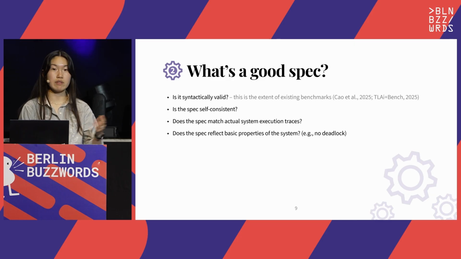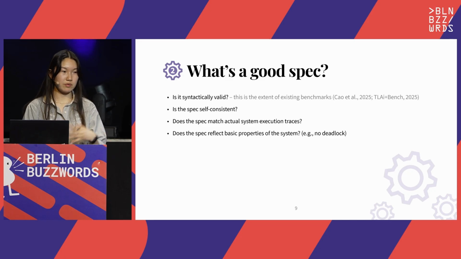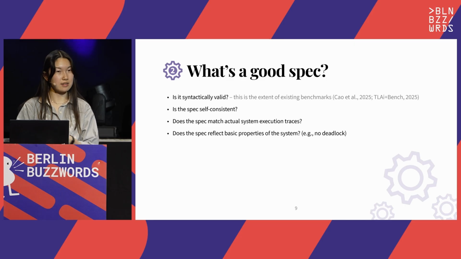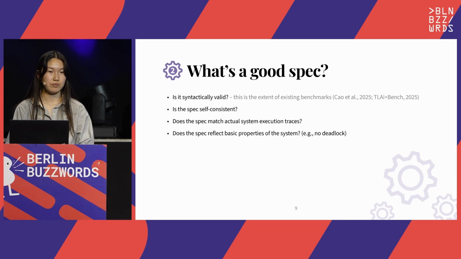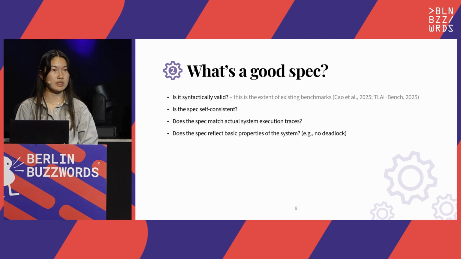And finally, we need to ensure that a generated spec will reflect basic expectations about a system. For example, if we have a lock server, it's no use if the spec is syntactically valid, if it's self-consistent, if it even matches the code base, if both of them are buggy. So for example, with a lock server, we expect that it doesn't deadlock, and we need to make sure that our generated specs reflect those properties. So this here gives us a more extensive list of 4 useful measures of a spec's quality.